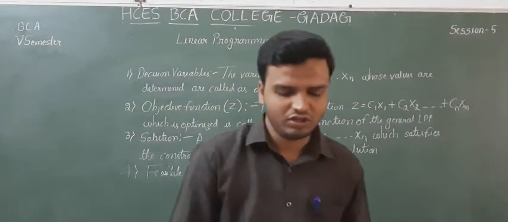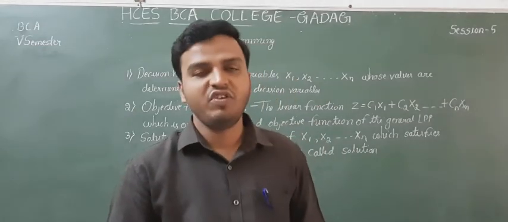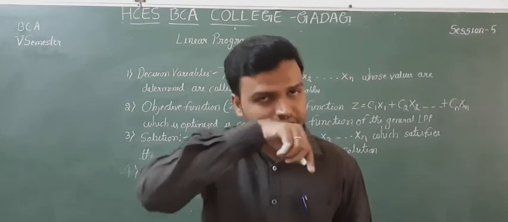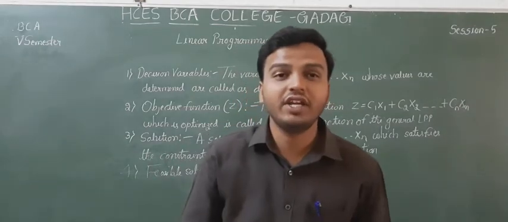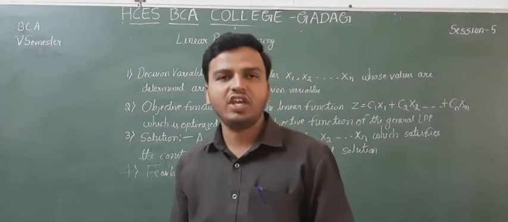Feasible solution. Any solution to a general LPP which satisfies the non-negativity restrictions is called a feasible solution to the LPP.